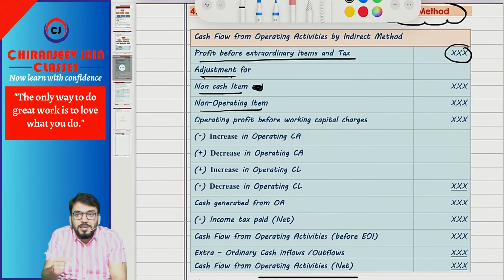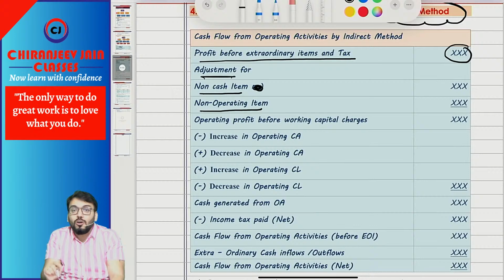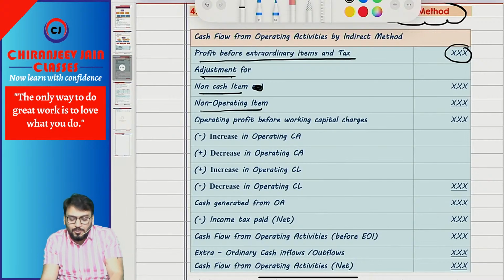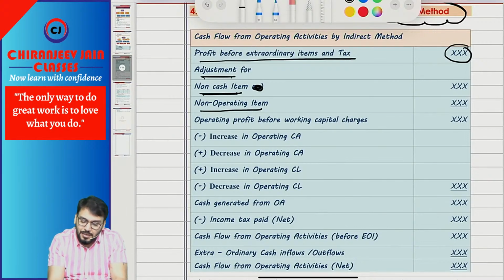Any expense will be added and income will be deducted. Non-cash expense will be added, non-operating expense will be added. Non-cash income will be deducted, non-operating income will be deducted. Can you give me some examples of non-cash?